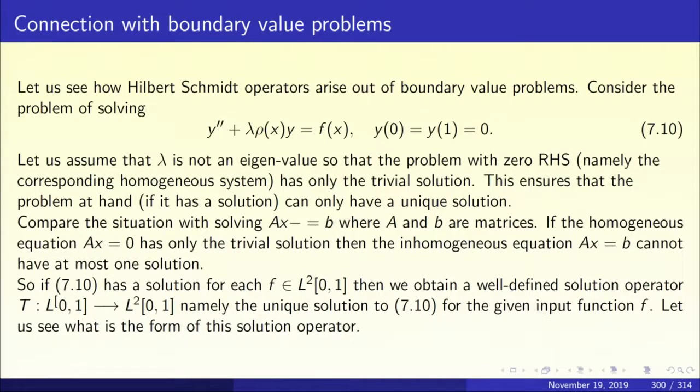Now let us assume that lambda is not an eigenvalue of the boundary value problem with zero right hand side. Namely, put f of x to be 0 and look at the boundary value problem 7.1 with Dirichlet boundary condition. Let us assume that lambda is not an eigenvalue. We will see why this hypothesis becomes relevant. Away from the eigenvalues, we are going to invert 7.10, and that is exactly going to tie up with the Hilbert-Schmidt operator. We are going to get a Hilbert-Schmidt operator as a result.